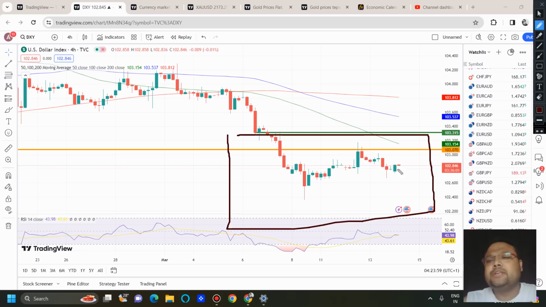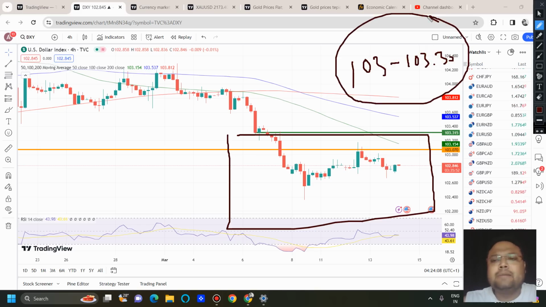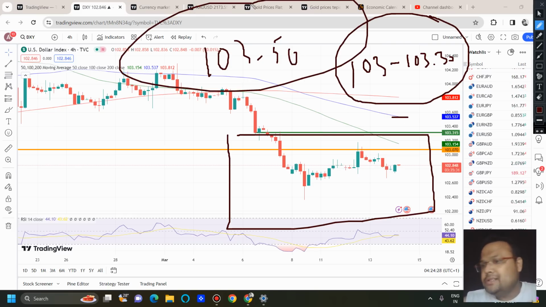Before the US session, if we see DXY going up, 103 to 103.30 will be the area where we can expect the market to face some resistance, and I don't think DXY will be able to cross 103.30 before the US session. After the US session, if it breaks 103.3, it will be heading towards 103.5, the 100 moving average here. And then only God knows, because things are not very positive for DXY as of now.